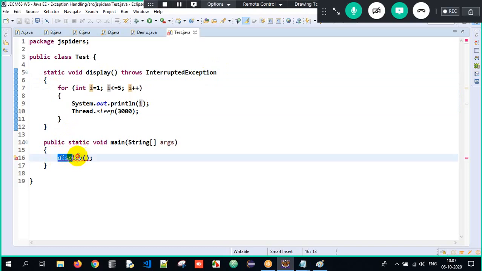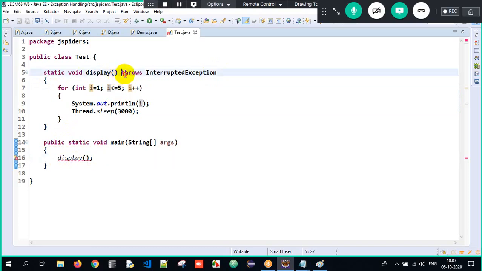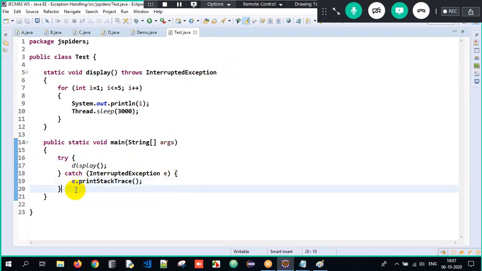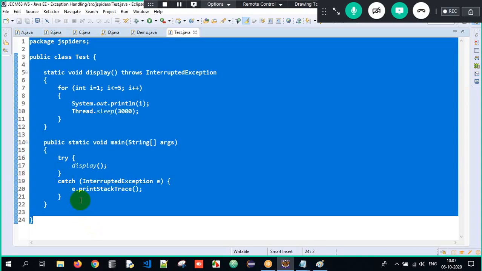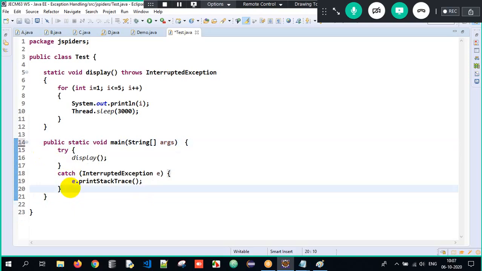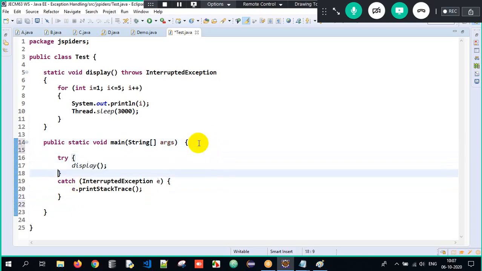That information is told to the caller. So what should the caller do now? The caller should surround himself with try and catch block. The exception was occurring in the method and that exception is not handled. So we have to inform the caller about the possibility of that particular exception so that he can handle it.